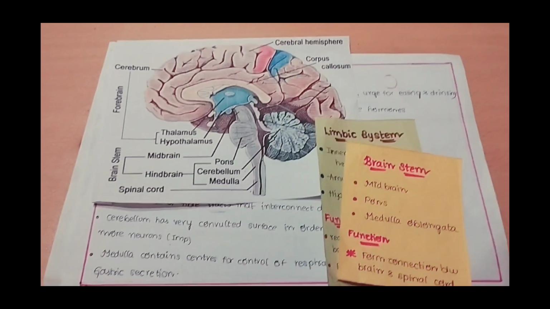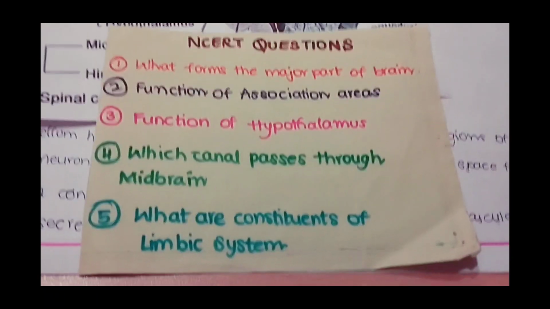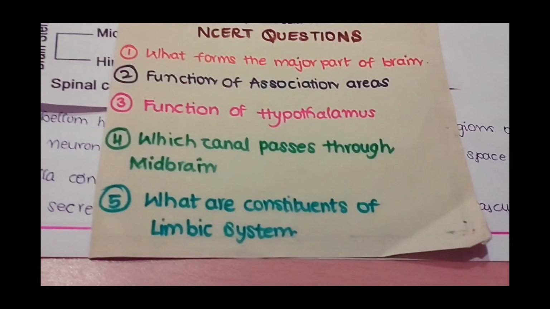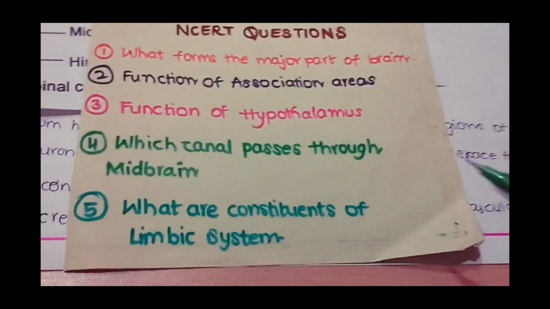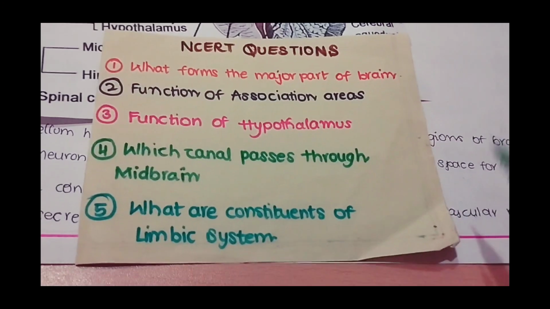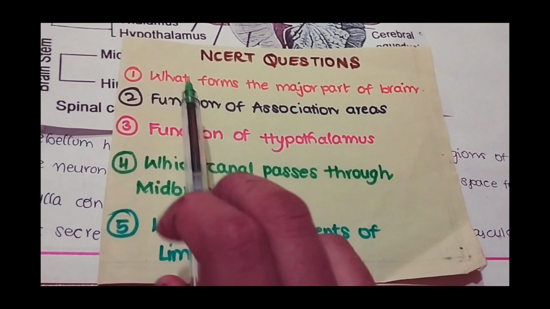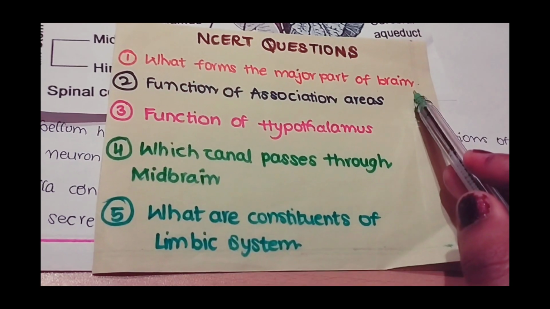Now it's time for the questions. I have extracted these questions from lines of Ncert. Try to answer these questions on the spot itself. Don't look into Ncert or your notes. If you don't get the answer, reread the lines of Ncert and extract the answer. The first is, what forms the major part of the brain? Pause the video and try to answer.